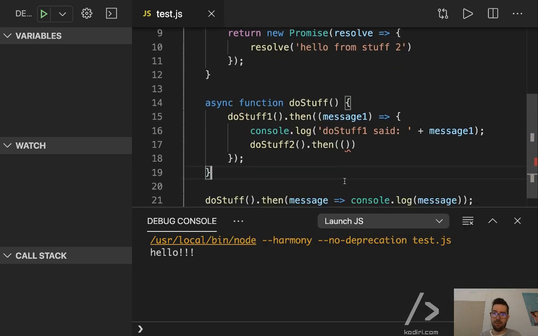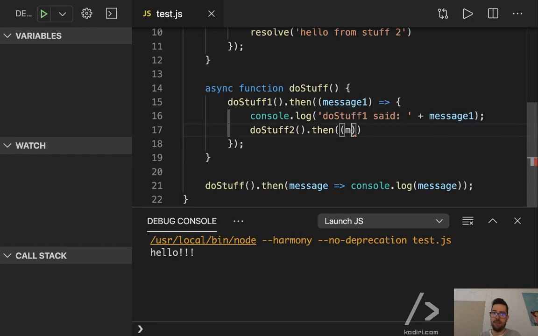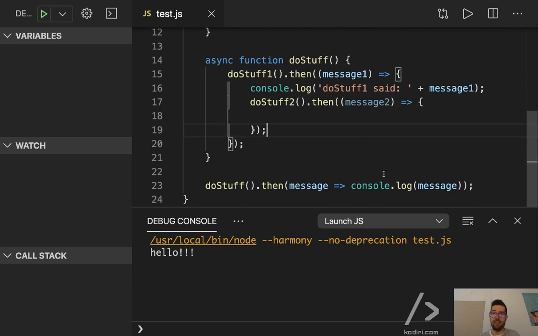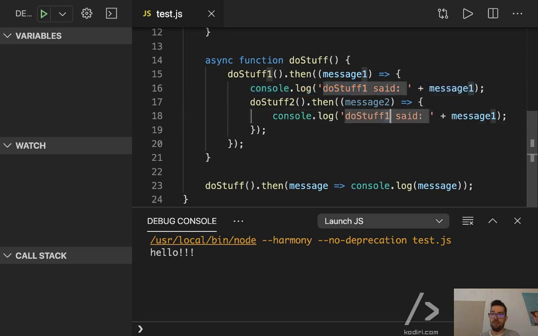Open parentheses. What else? Message 2. Arrow function after console log. Yeah, that's right, Florin. It's the same idea, right? Message 2. You see? Call the first function. Then, once it's over, capture the message returned by the first function.